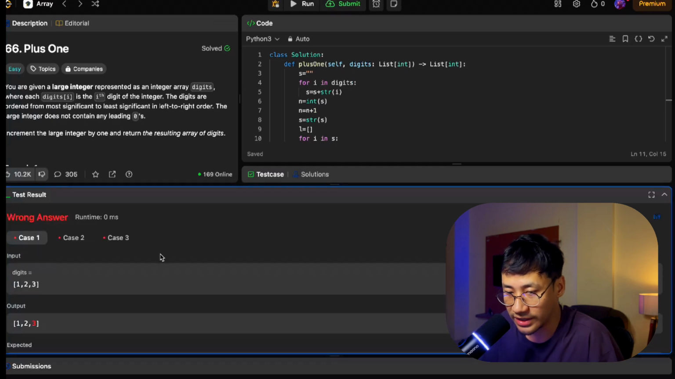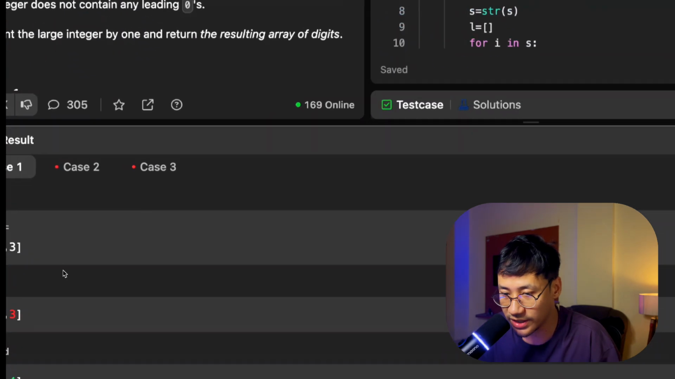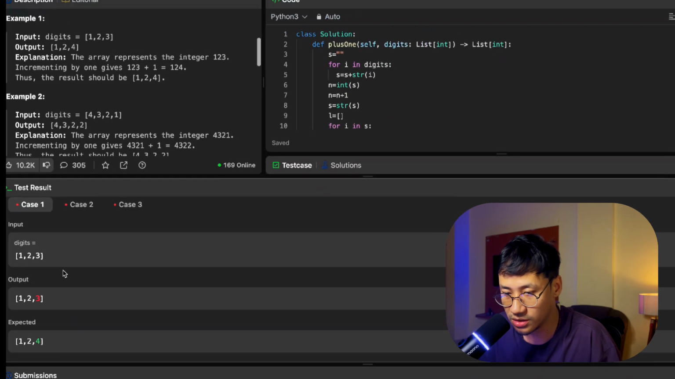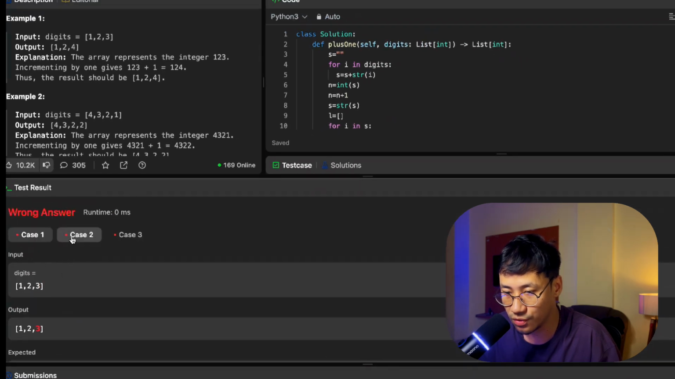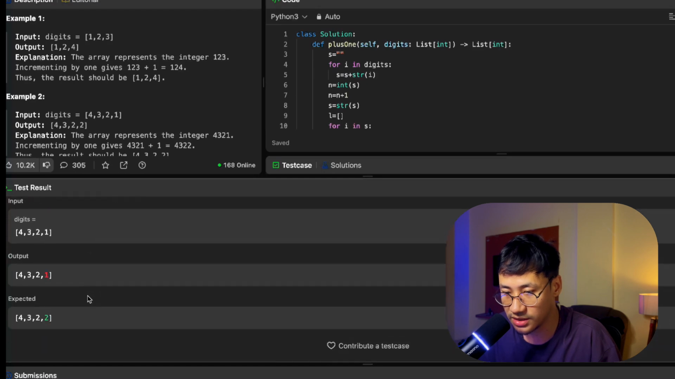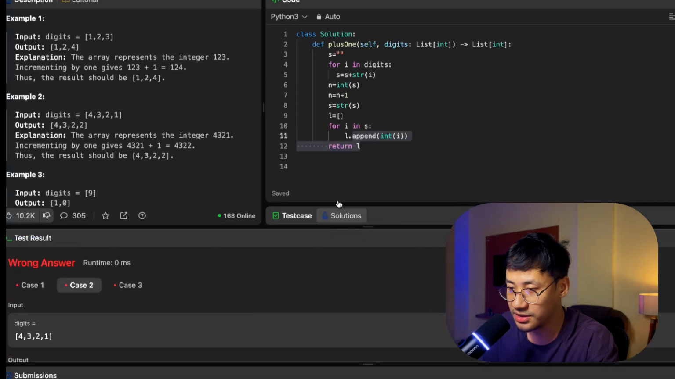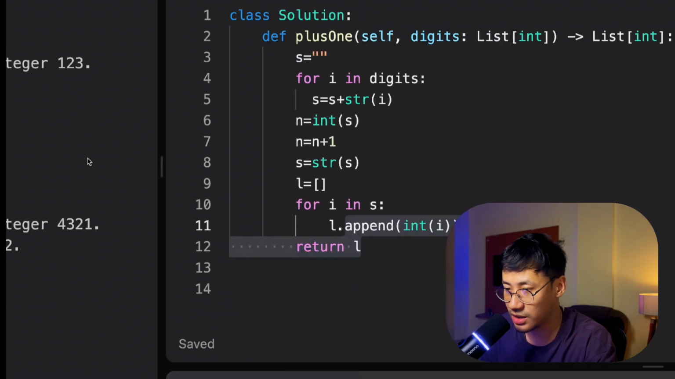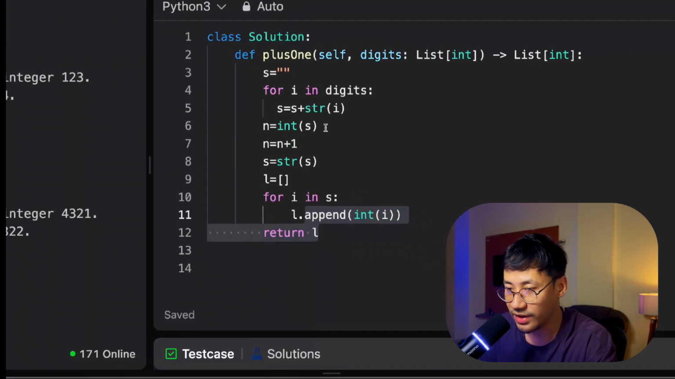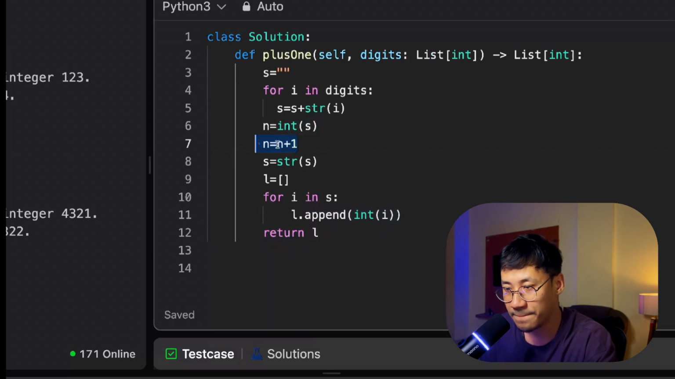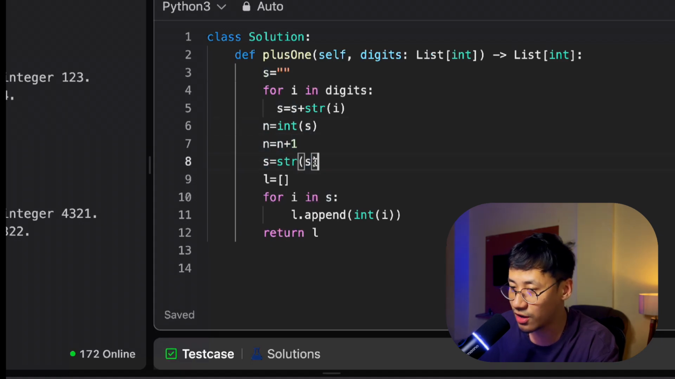All right, so it is wrong. Let's check why it is wrong. My answer is 1 2 3, and the expected is 1 2 4. It is giving the same answer. Okay, we might have done some mistake here. Let's check it out. What is here? Okay, int of s, I have taken n equal to n plus 1. So the number is n plus 1, and then I'm converting s equal to string of n.